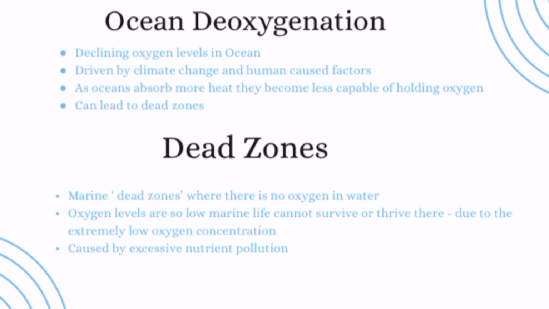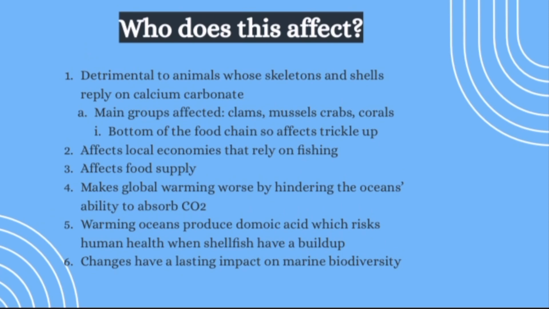Oxygen levels are so low that marine life cannot survive or thrive there, due to the extremely low oxygen concentration, which is caused by excessive nutrient pollution. The warming of the ocean affects all aspects of our world, but it is mainly detrimental to animals whose skeletons and shells rely on calcium carbonate. The main groups that are affected by this include clams, mussels, crabs, and corals.